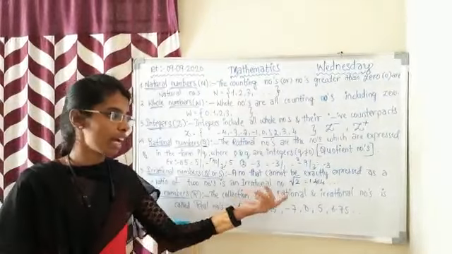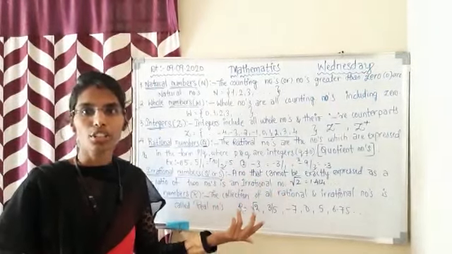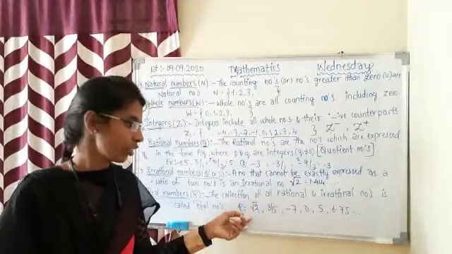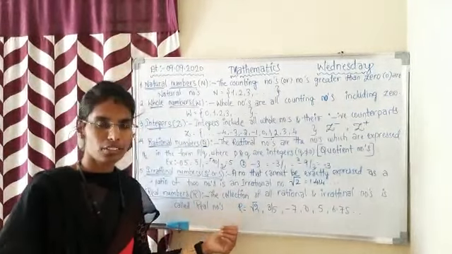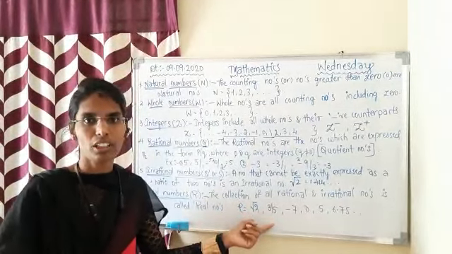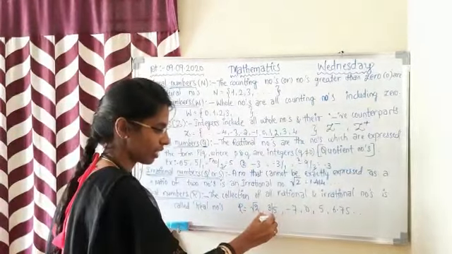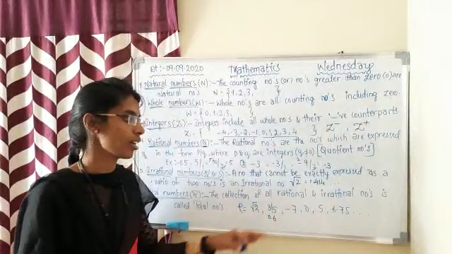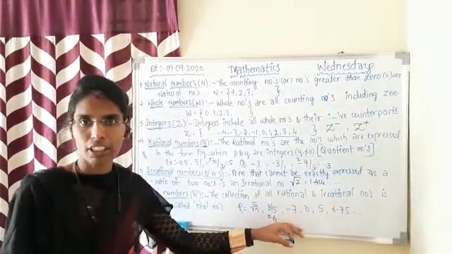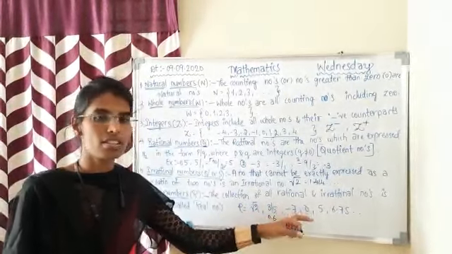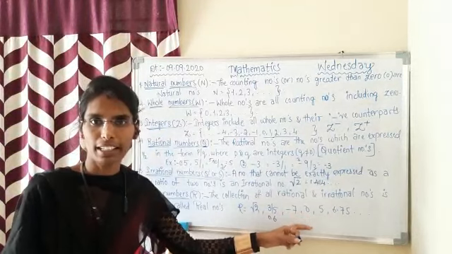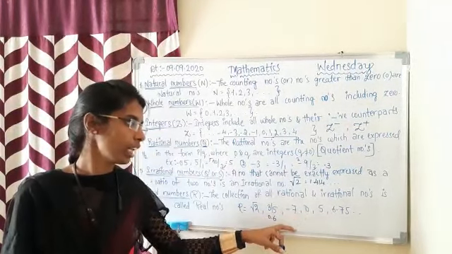Root 2, whose value is non-recurring and non-terminating, comes under real numbers. 3 by 5, whose value is 0.6, comes under real numbers. Minus 7, a negative integer, comes under real numbers. 0, a whole number and an integer, comes under real numbers.